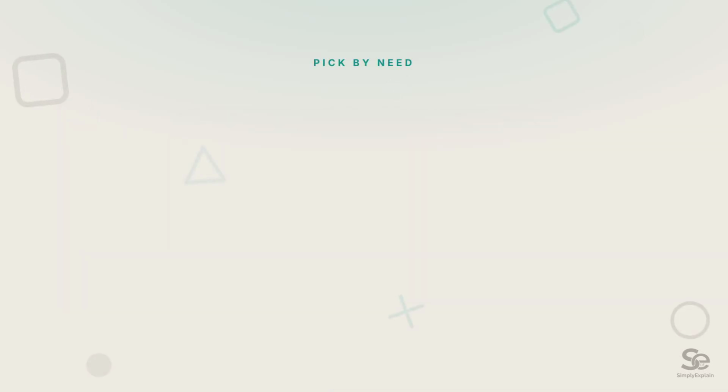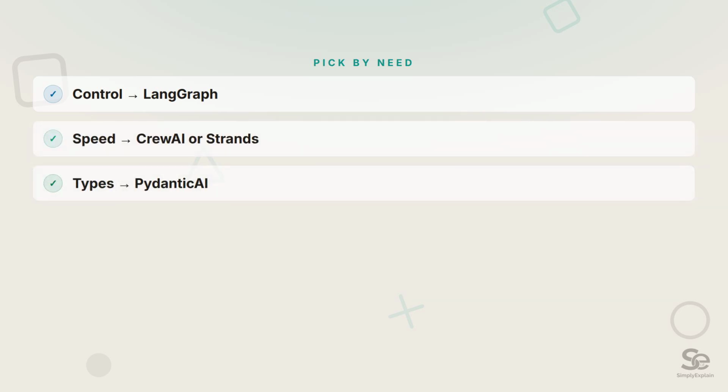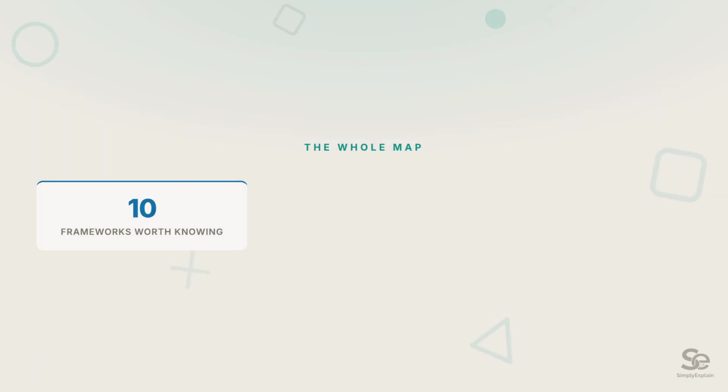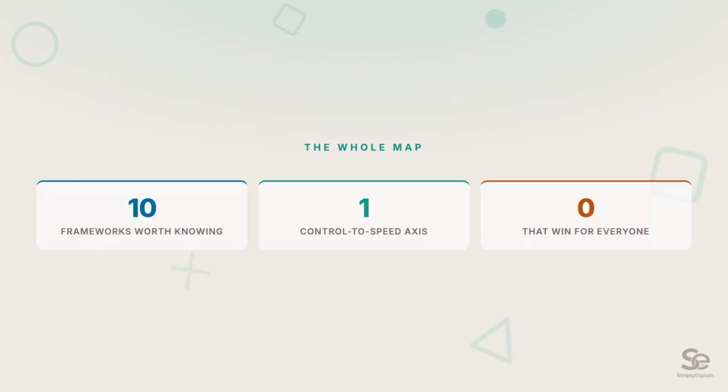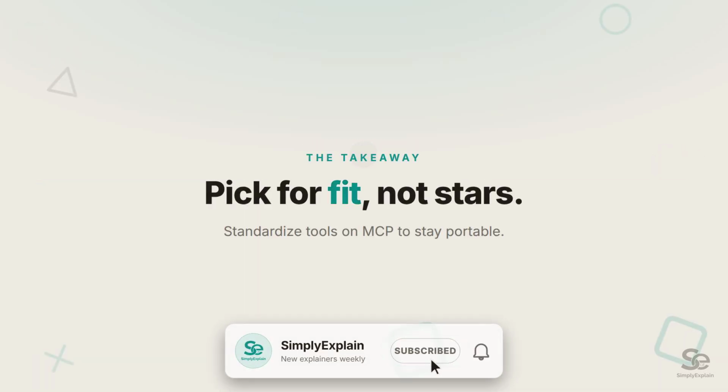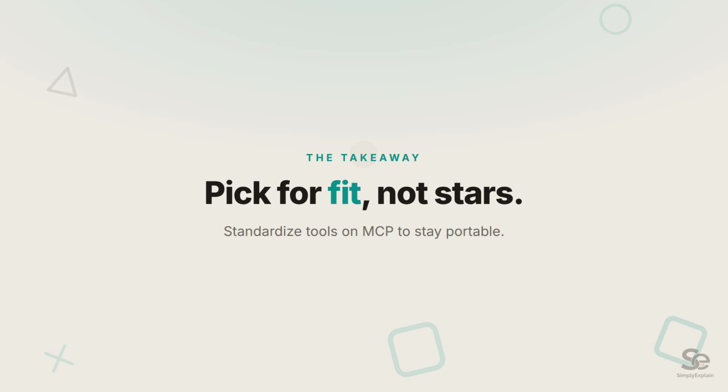So match the tool to the job. Need control? LangGraph. Speed, CrewAI. Types, PydanticAI. Documents, LlamaIndex. Enterprise, Microsoft or Google. TypeScript, Mastra. So here's the map: 10 strong frameworks, one spectrum from control to speed, and exactly 0 of them that are best for every single project. Pick for fit, not stars. And whatever you choose, standardize your tools on MCP. That keeps you portable if you ever want to switch.